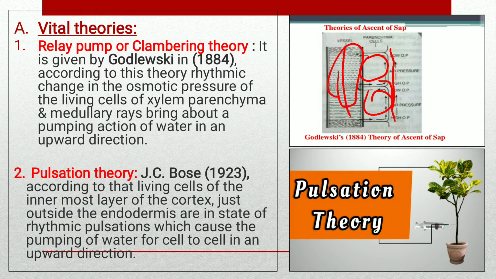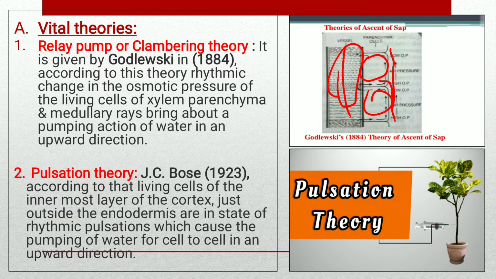According to him, the ascent of sap takes place due to the pulsation activity of living cells of the innermost cortical layer just outside the endodermis. According to the pulsation theory, cells absorb the water from the outside and pump the same to the vessels.